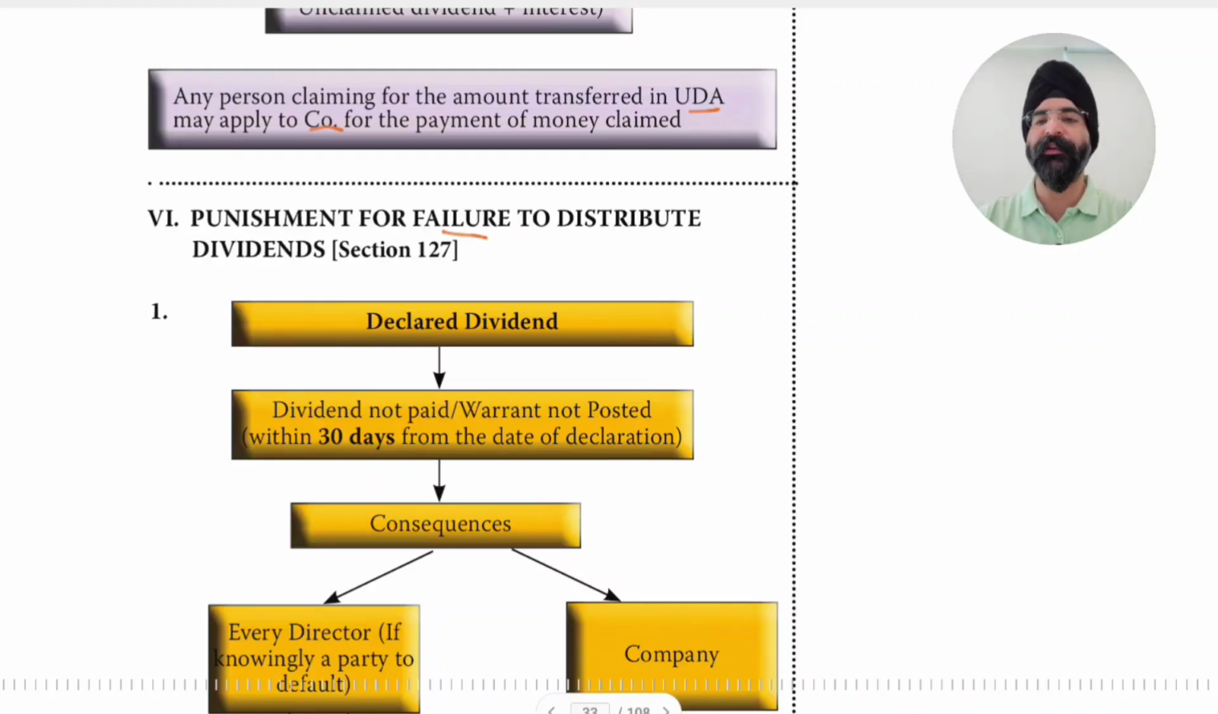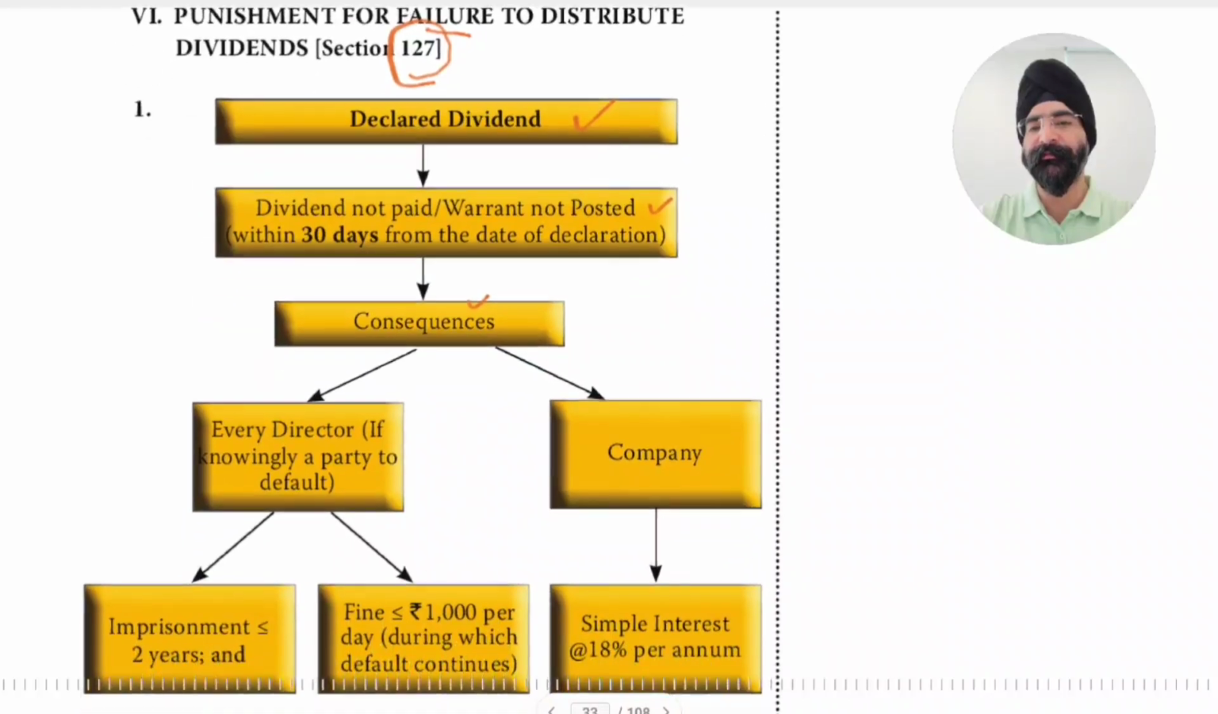Punishment for failure to distribute dividend. If dividend is declared and it is not distributed, then Section 127 provides punishment. Declared dividend not paid or warrant not posted within 30 days from the date of declaration. If the default is on the part of the company, it has not issued dividend warrants, has not made payments to the dividend holders, then what are the consequences?